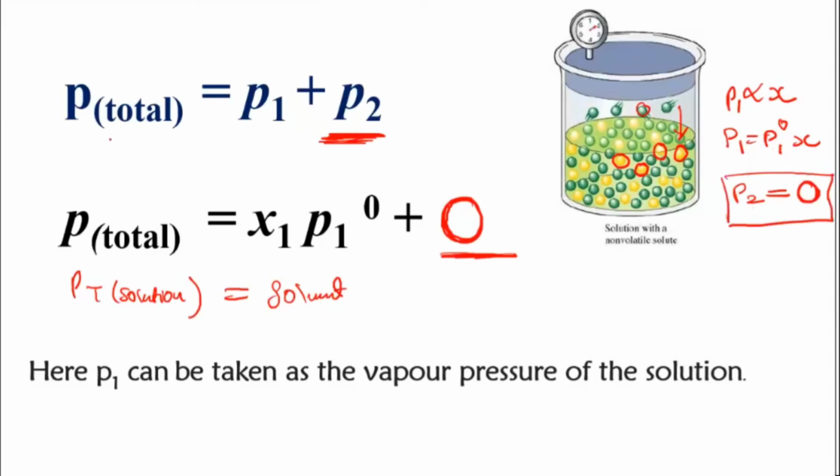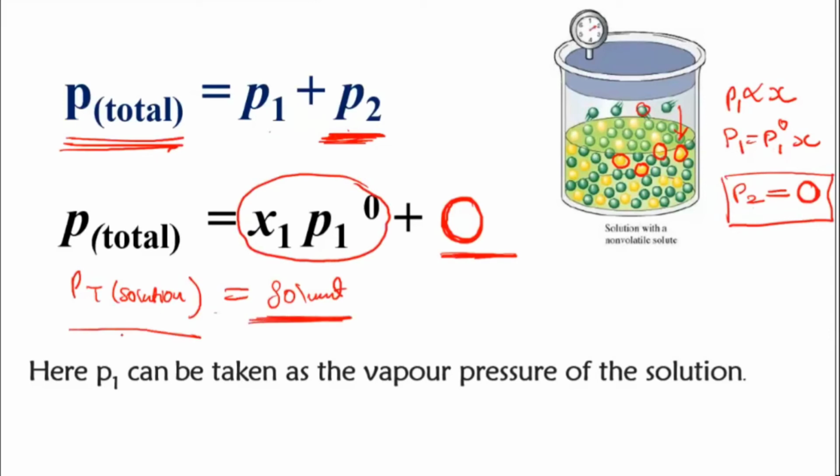So when you calculate the total pressure of this particular solution, combining P1 and P2, you will get the P1 value because it is volatile. The P2 value will come out as 0. So whatever answer you are getting for the vapor pressure of the solvent, the same is the answer for the vapor pressure of the solution.